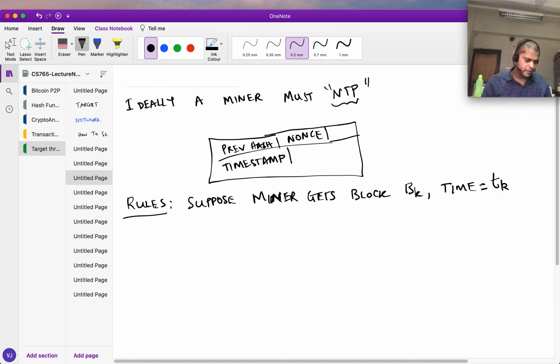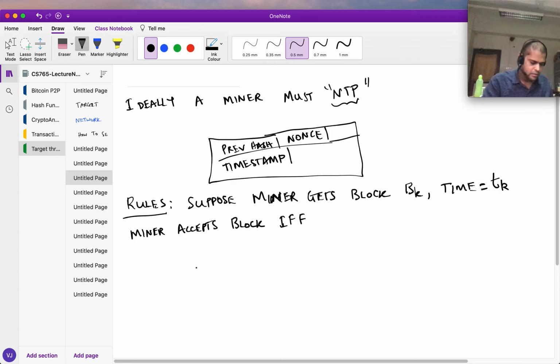Now this block is accepted only if the timestamp is within a particular range. Okay, if and only if.